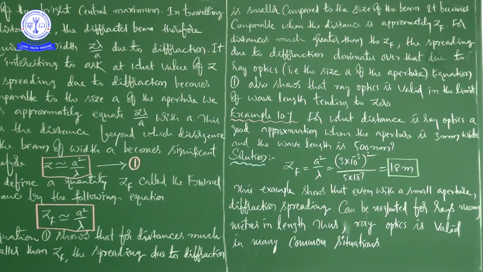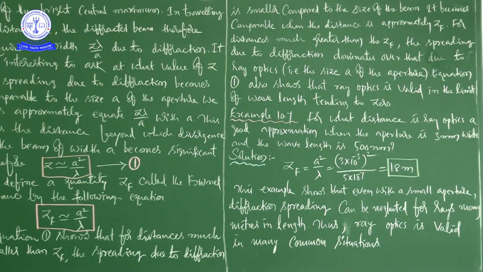For what distance is ray optics a good approximation when the aperture is 3 millimeters wide and the wavelength of light is 500 nanometers?